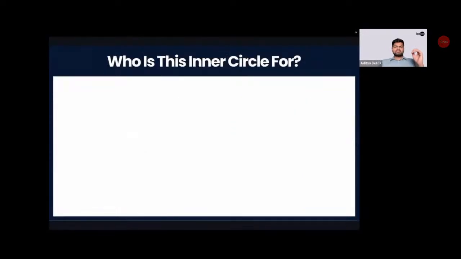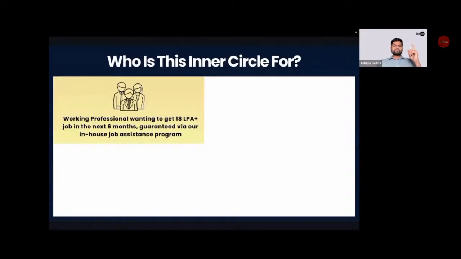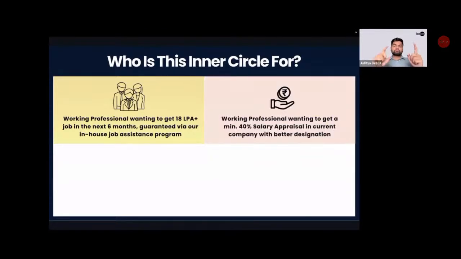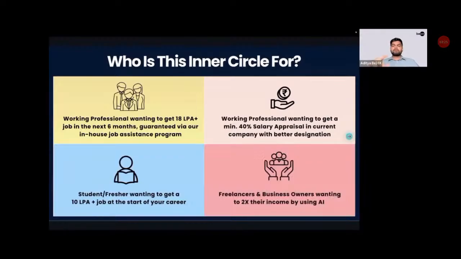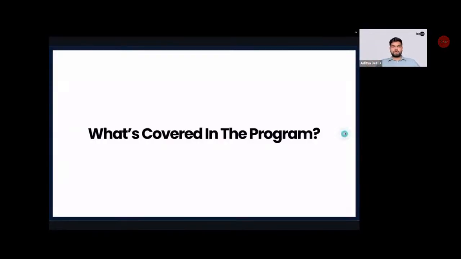Now you must be asking, who is this inner circle program for? If you're a working professional who wants to get an 18 LPA plus job in the upcoming 6 months, in a guaranteed way by our in-house job assistance, then this mastery program is absolutely for you. If you're a working professional who wants a minimum of 40% salary appraisal in your current company with a better designation, then this mastery program is absolutely for you. If you're a student or fresher willing to start their job at a 10 LPA plus offer, then this mastery program is absolutely for you. And finally, if you're a business owner or freelancer who wants to double their income using AI, then this mastery program is absolutely for you.